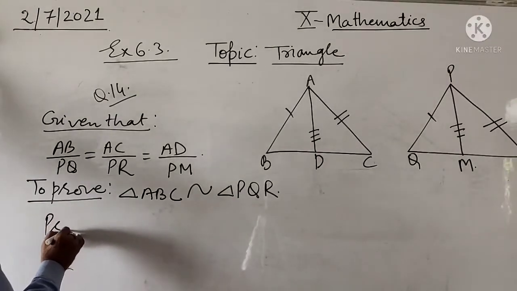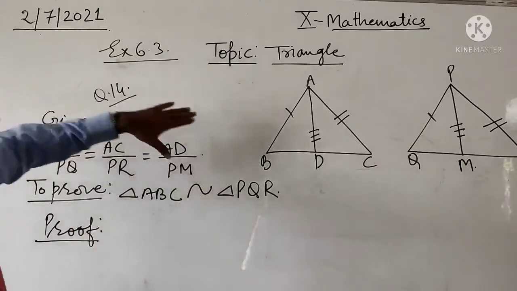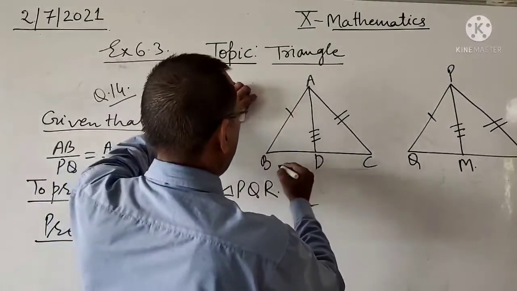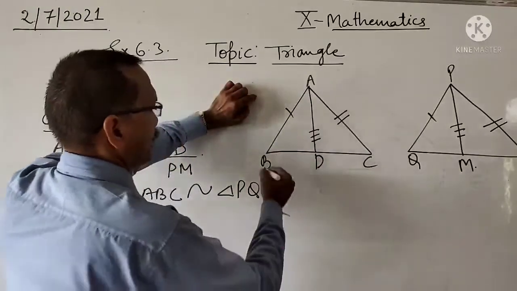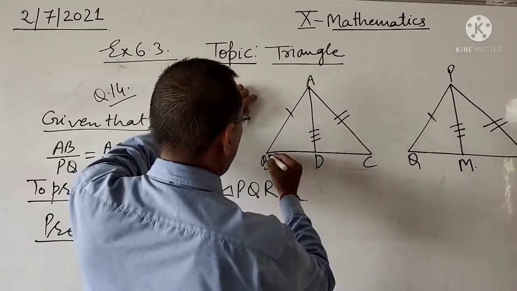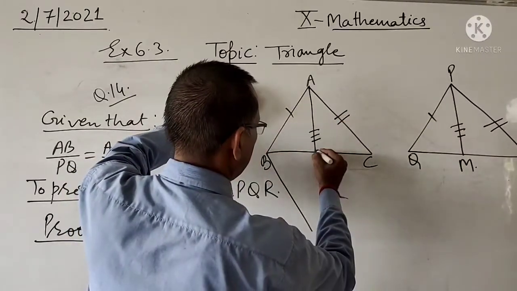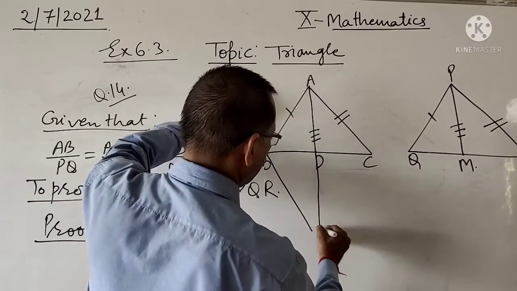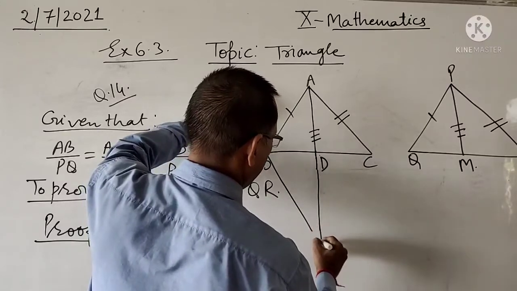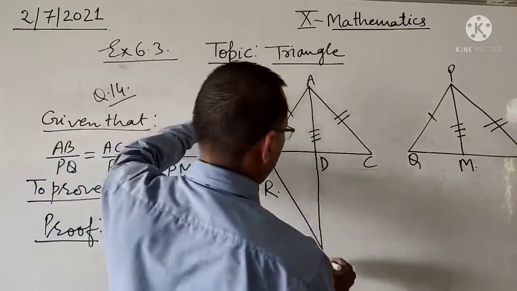Proof. Dear student, we will make a construction. Draw a line parallel to AC from B and produce the side AD. Let them meet at the point E.